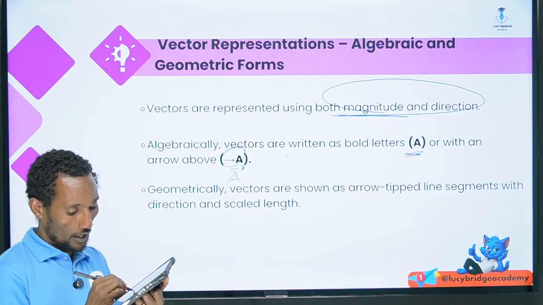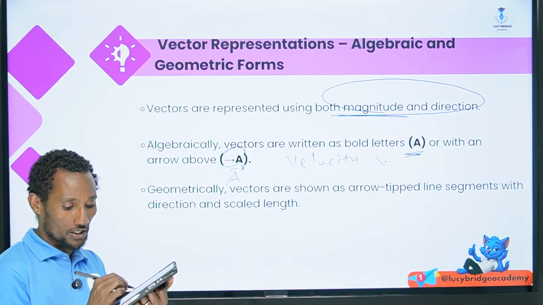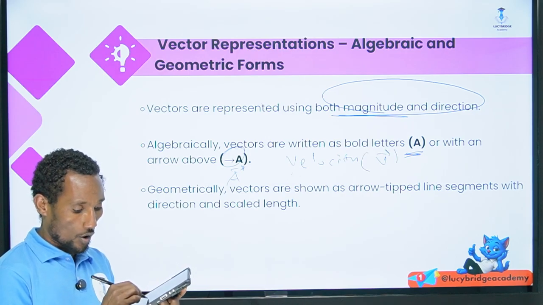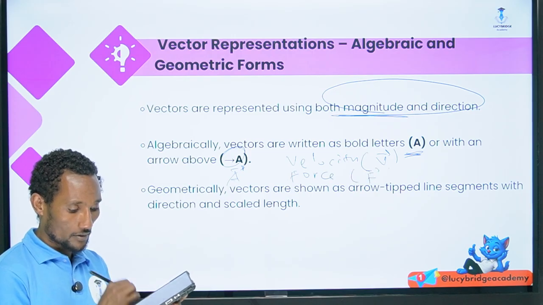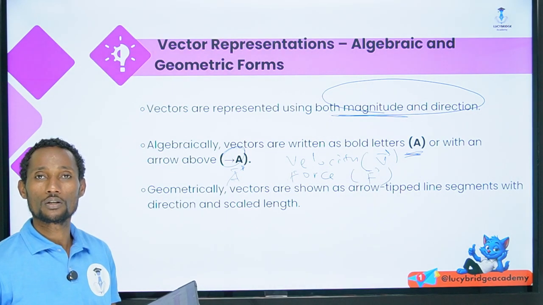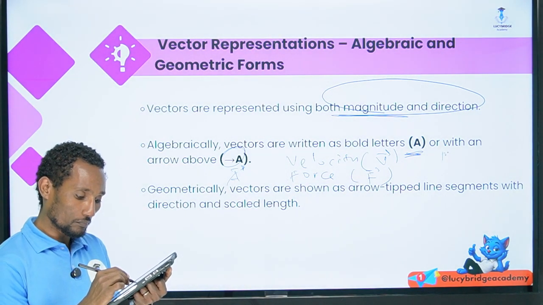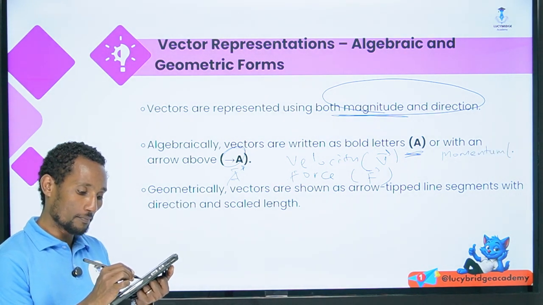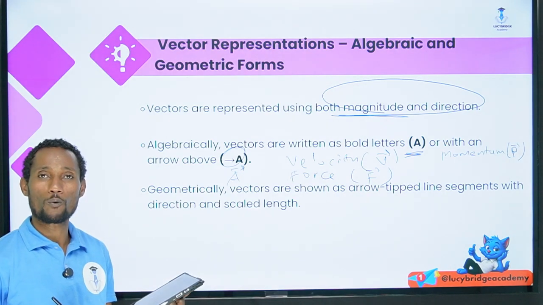Like that of velocity, which is described by the symbol V with an arrow. Force has such a denotation. Whereas momentum, P with an arrow.